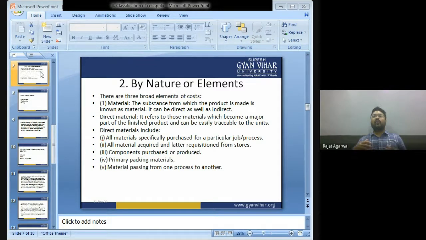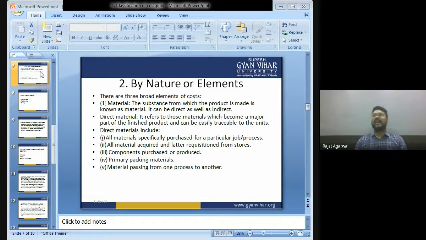So, children, whatever production you are doing, you require material, labor, overhead. Material is the substance from which the product is made. If you want to start the production of television, you require glass, plastic, wires, battery and all. So these are the substances from which the product is made. Now, children, we are talking about the material. Material is the substance from which the product is made.